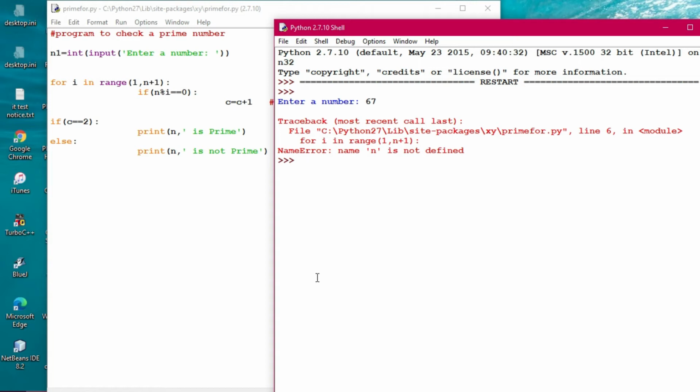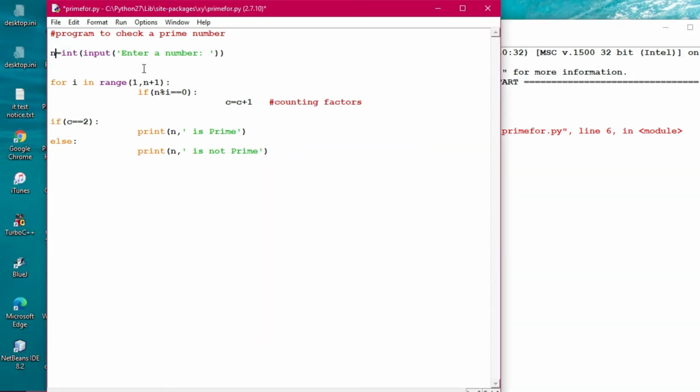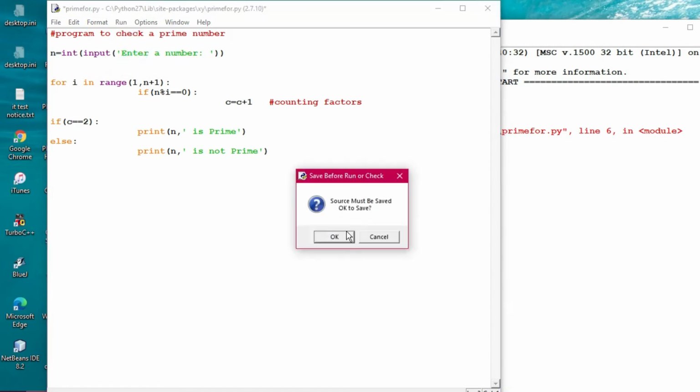So what does it show here? Here it is n, but I have taken the input as n1. Now it is checking with respect to n, but n does not contain any value, so the name error has occurred. It has to be rectified by changing n1 into n. Then execution will take place, otherwise it will not. Then clicking on OK.